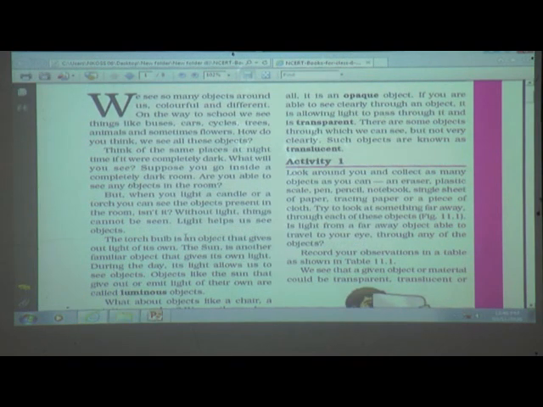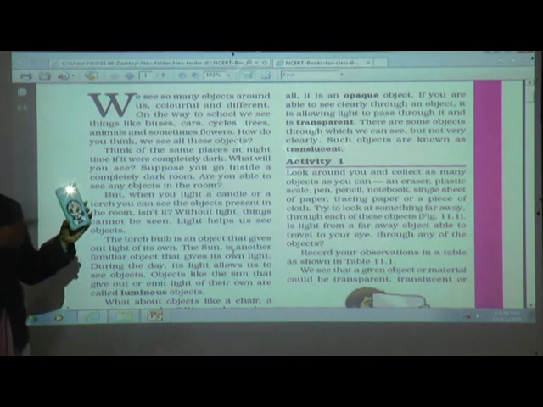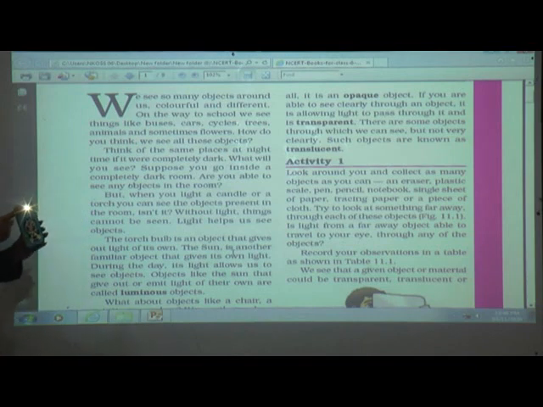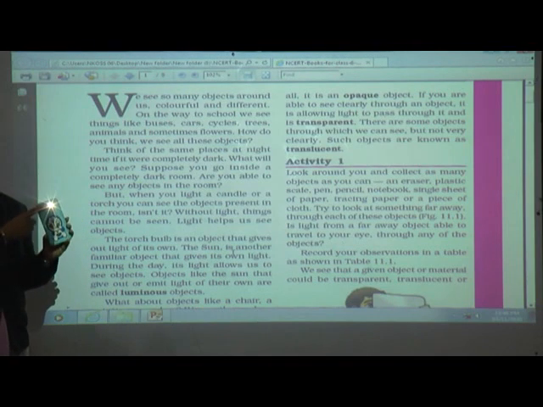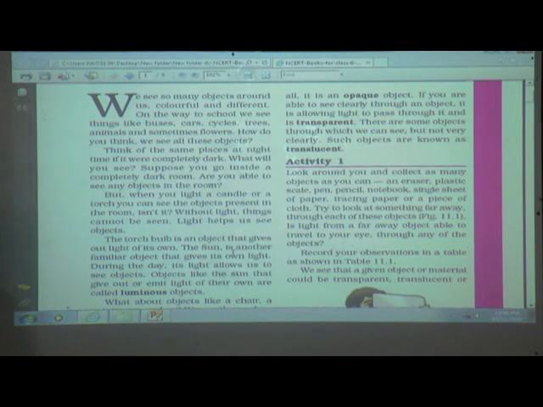The torch bulb is an object that gives out light of its own. You know the torch bulb? All of you have mobiles. Just turn on the torch. So this torch is also an object that gives its own light, isn't it? Now the sun is another familiar object that gives its own light.